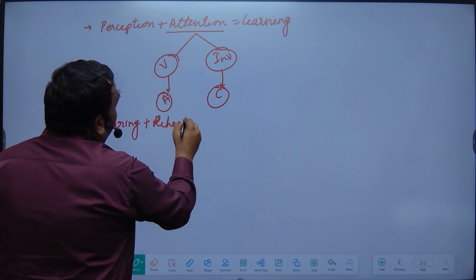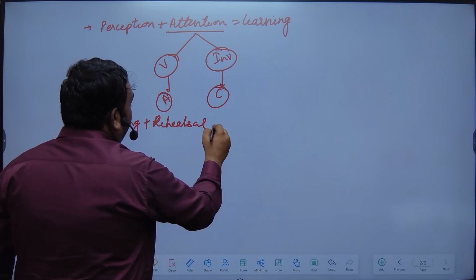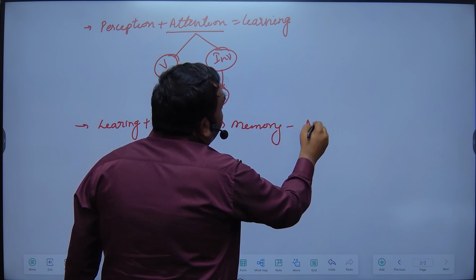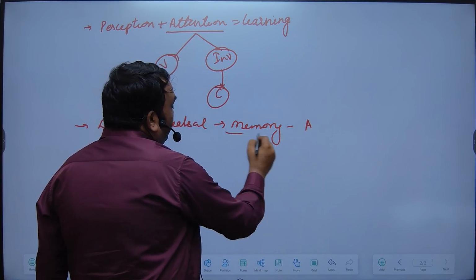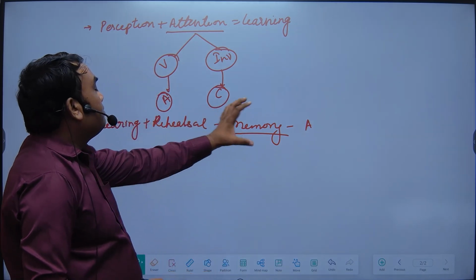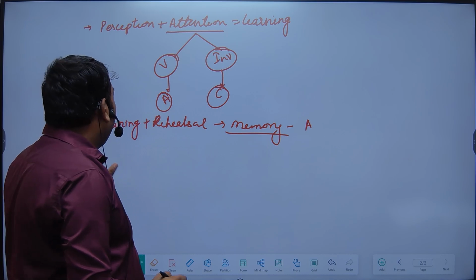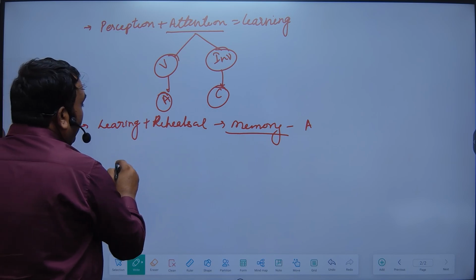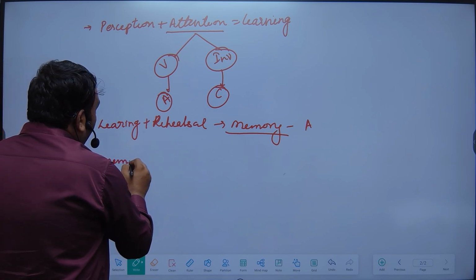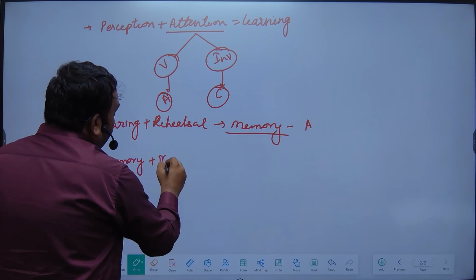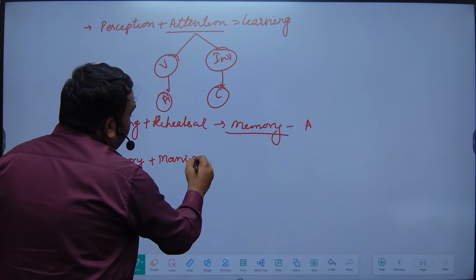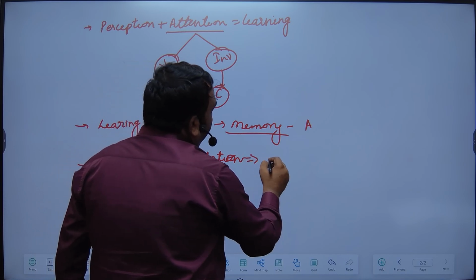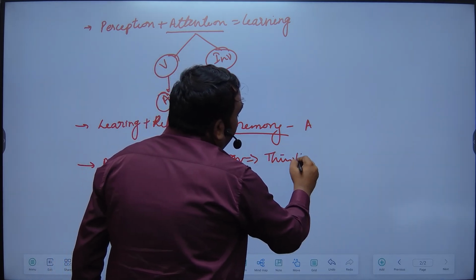Rehearsal is here. So that will create memory, right? Which is well explained by the Atkinson's principles. Without learning and rehearsals, memory will not be formed. Getting it? And go to the next part. Like memory, memory plus manipulations, right? Here is a manipulation that will help to create what? Thinking. That will help to create thinking.